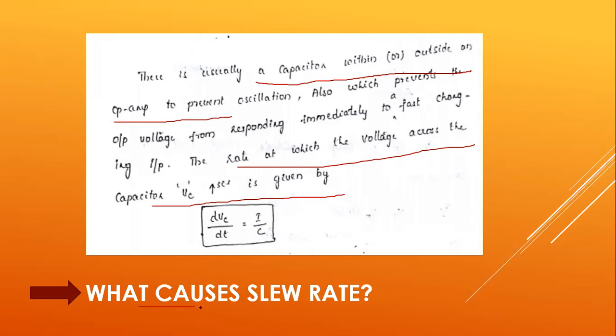What causes this slew rate? We have seen that it is the change in output voltage with respect to the change in input voltage. If the input voltage changes, the output voltage should also change immediately. But due to the presence of the capacitor at the output terminals of the op amp, the output change will not occur suddenly, as this capacitor will not respond to sudden changes.